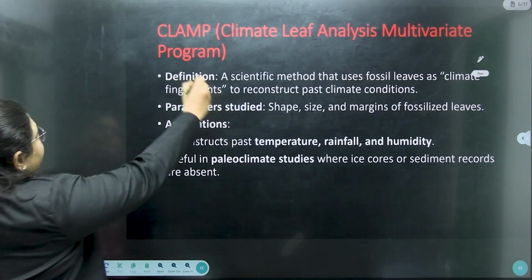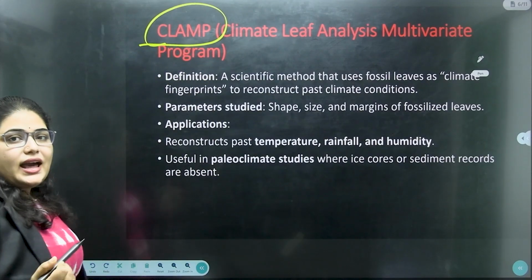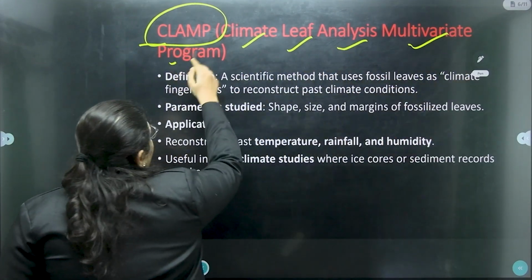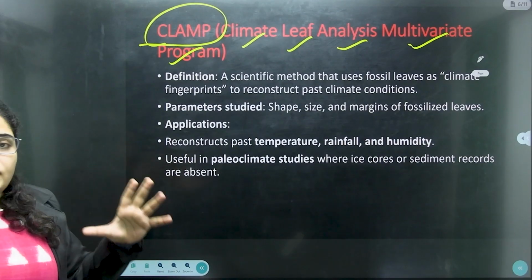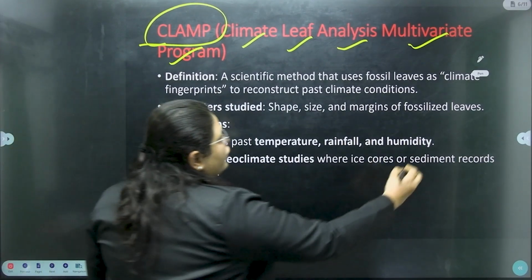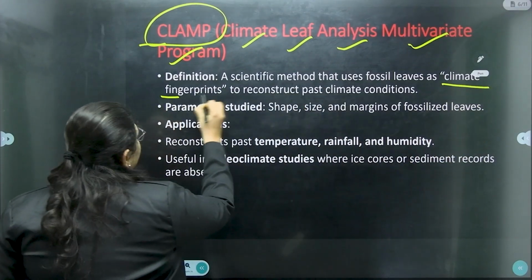Next important one is CLAMP. What is CLAMP? The Climate Leaf Analysis Multivariate Program. Here we need to understand some definitions. First of all, what is meant by climate fingerprints?